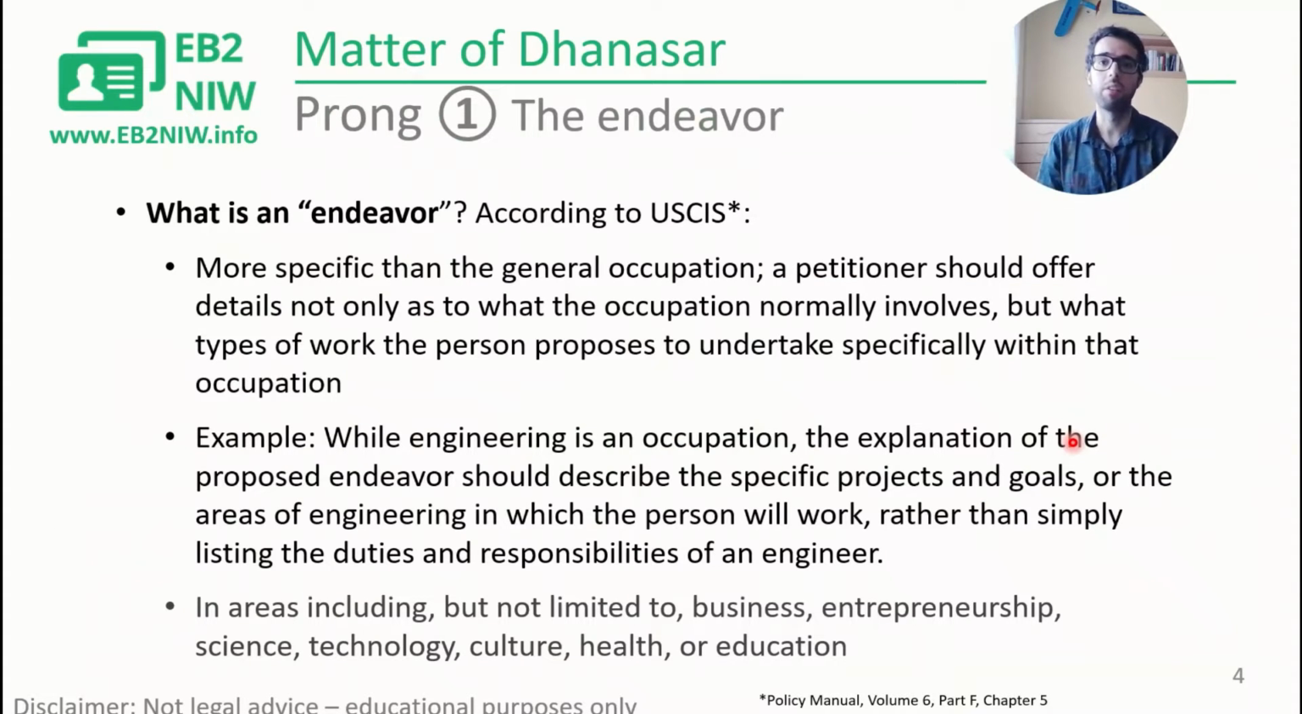You have to have an endeavor first. You have to describe the endeavor, and according to the USCIS, an endeavor is more specific than just generally an occupation or a profession. So you have to give details on what you are planning to do if you come to the US. So, for example, you're not just going to say you're going to be an engineer or you're going to be a scientist. You have to provide an explanation of the details, the projects, the goals that that endeavor is going to entail. The matter of Dhanasar opened this green card category to many different disciplines, and that includes business, entrepreneurs, science, technology, culture, health, education, and this is not limited to these ones.